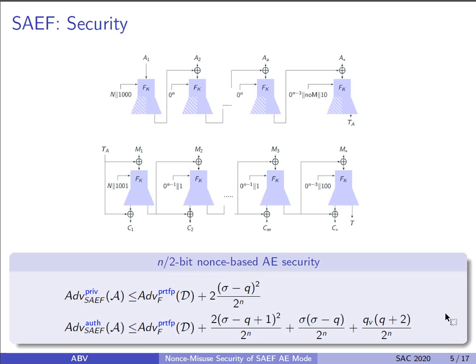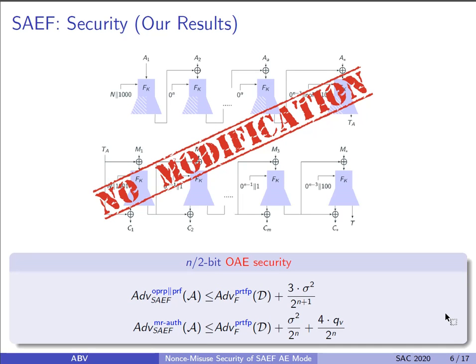In our work, we have investigated the provable security of SAEF when the nonces are allowed to repeat, under the refined version of the OAE notion given by Fleischmann et al. We have shown that SAEF is OAE secure with no modification in the scheme. Further, we have also shown that the integrity remains undamaged with nonce reuse, whereas the confidentiality degrades by a very small factor.